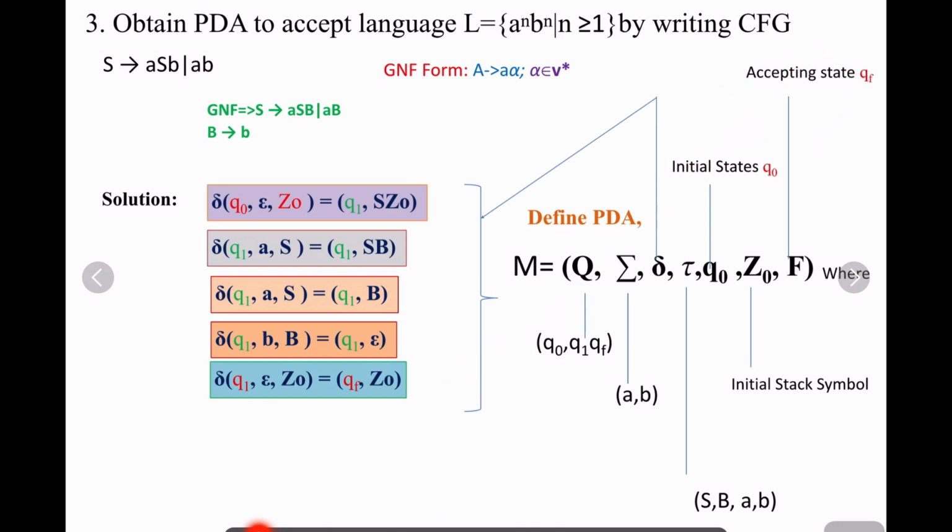As I told you, a PDA accepts in two ways: one is by final state, and the other is by empty stack. In this method, the given grammar should be in the GNF form, then you can easily convert this into a PDA by accepting by final state. In another way you can do it. In the next video I'll explain it in detail.